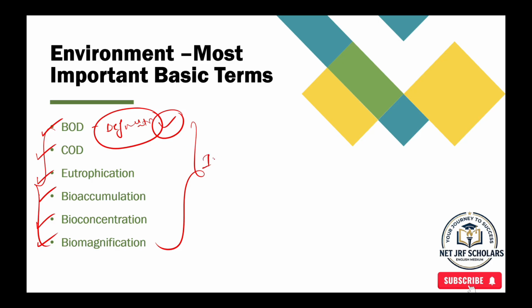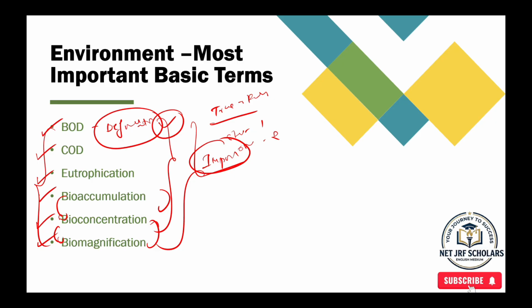They basically give you a term and ask for the definition. They can make true or false statements, or they can give statement 1, statement 2. They exchange the definitions of these terms among them. So please read, because they can ask at least one question from these 6 important topics.